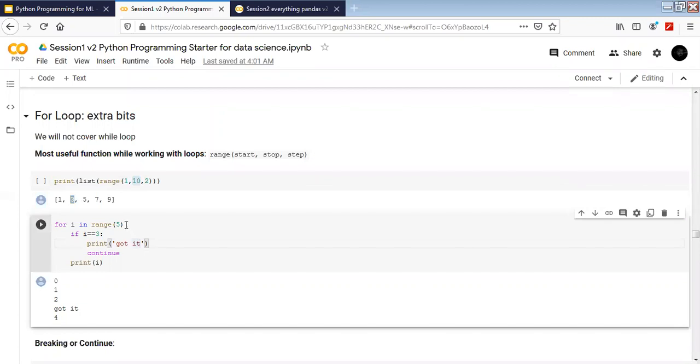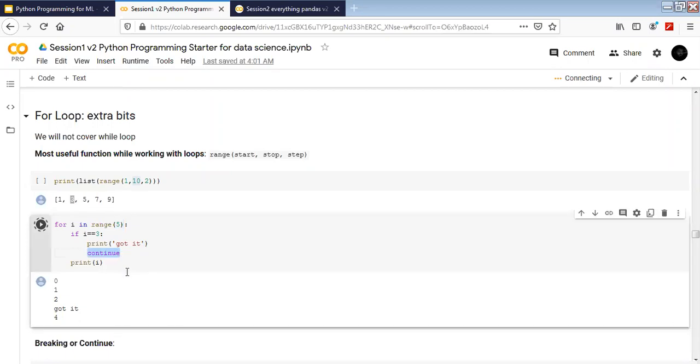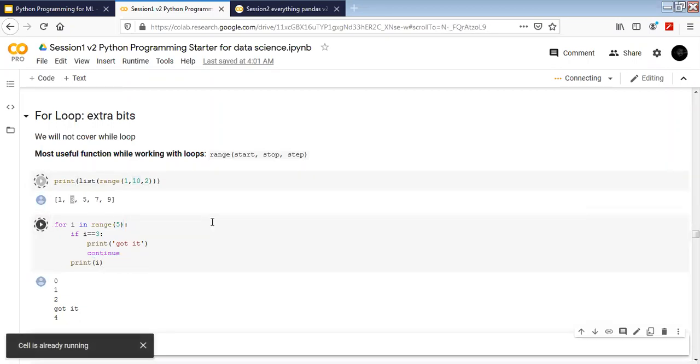Perfect. So if you have used C programming, you have i from the starting point, then the end, and then the steps. That's exactly how it's going to work for us. We use the range function to generate an iterator, and then we iterate through it using i, and then we can run the loop. In here we are going to understand one more concept, which is continue. So we'll just initiate this code file.